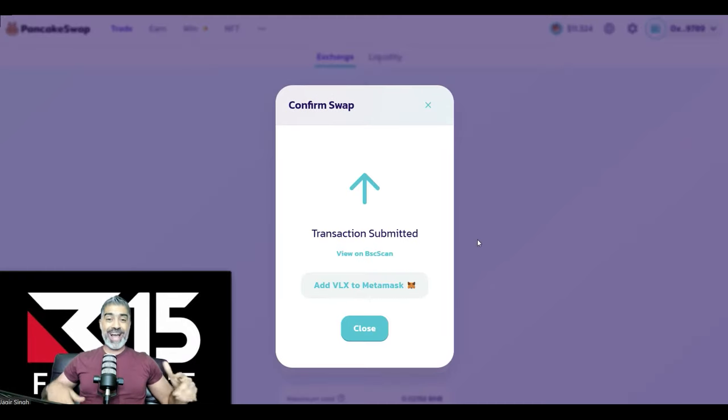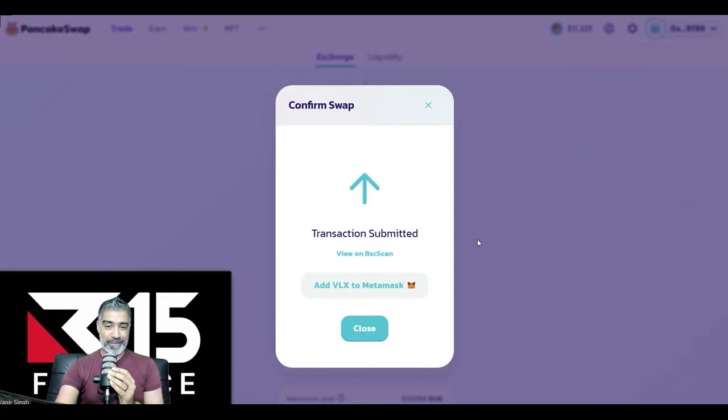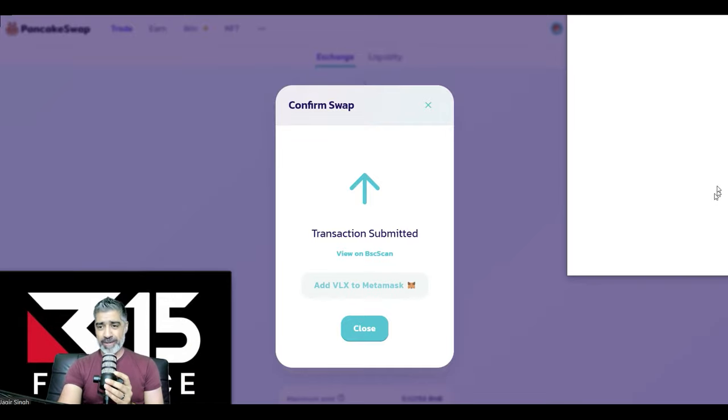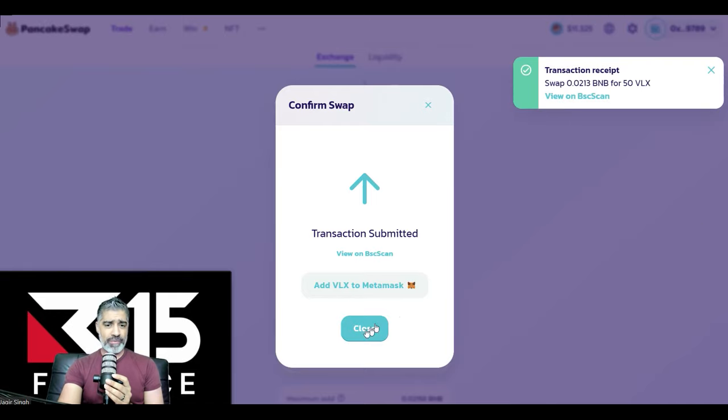All right, so we're doing this live. I like to do stuff as if it was live, and when these problems occur, we just got to deal with these problems. All right, let's add the VLX token to our MetaMask wallet. Yep, so it will show once the transaction goes through, 50 VLX.